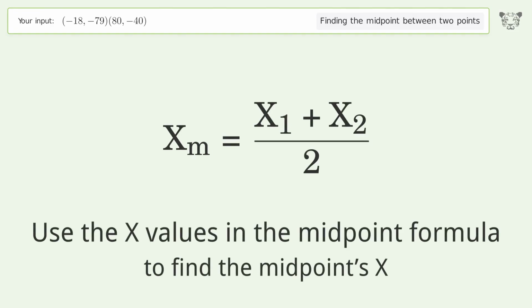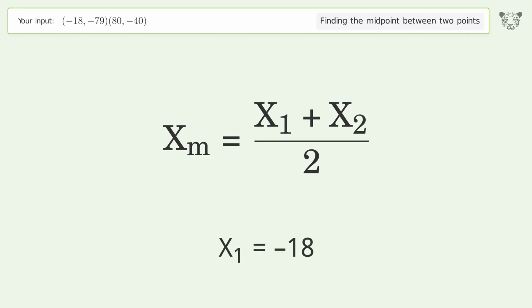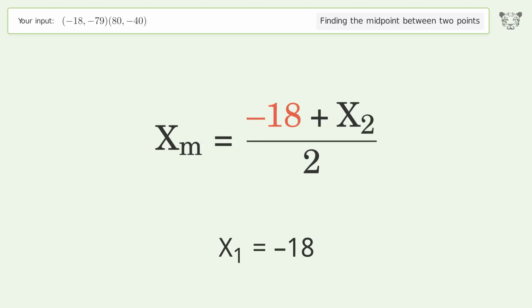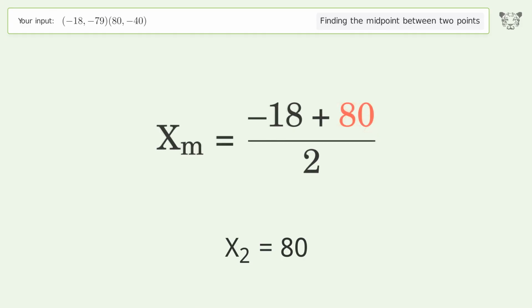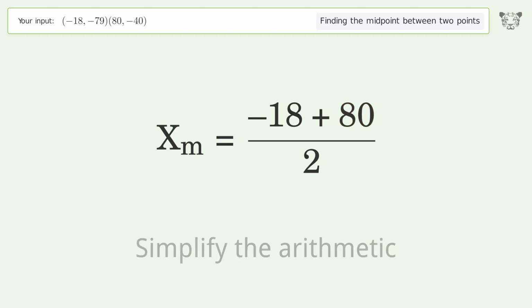Use the x values in the midpoint formula to find the midpoint's x. x1 equals negative 18. x2 equals 80. Simplify the arithmetic.